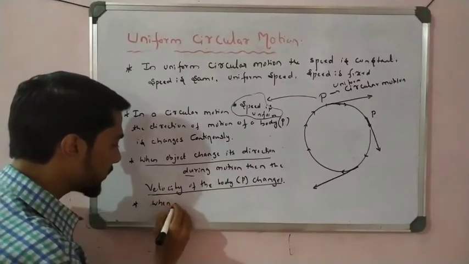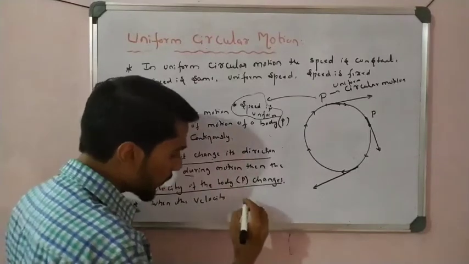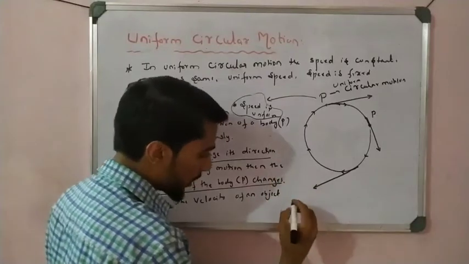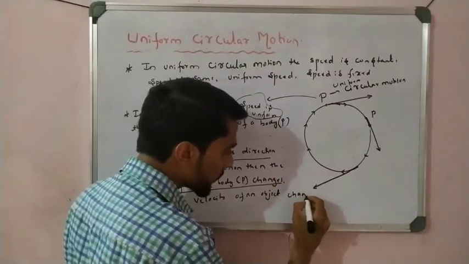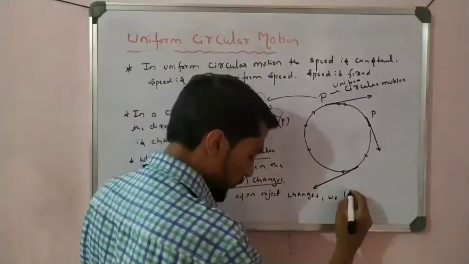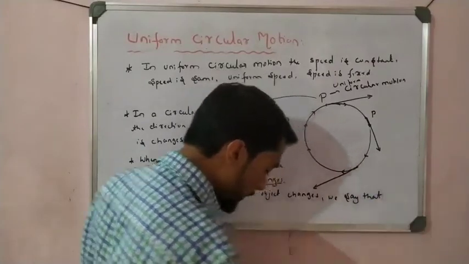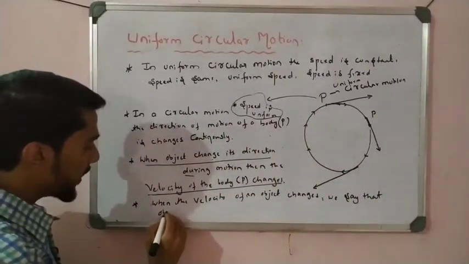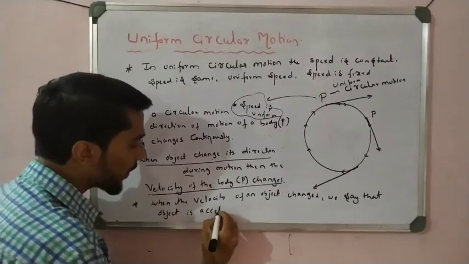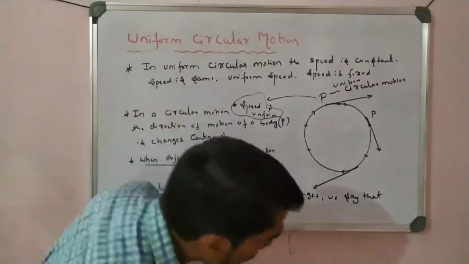Write down: when the velocity of an object changes, we say that the object or body is accelerating. That is a point you have to remember, right?